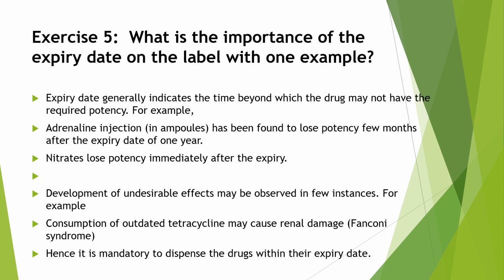Development of undesirable effects may be observed in a few instances. For example, consumption of outdated tetracycline may cause renal damage, that is Fanconi syndrome. Hence, it is mandatory to dispense the drug within its expiry date. So this is the answer for exercise number 5.